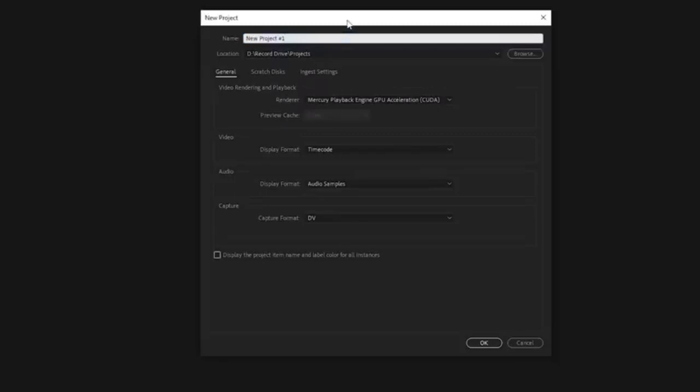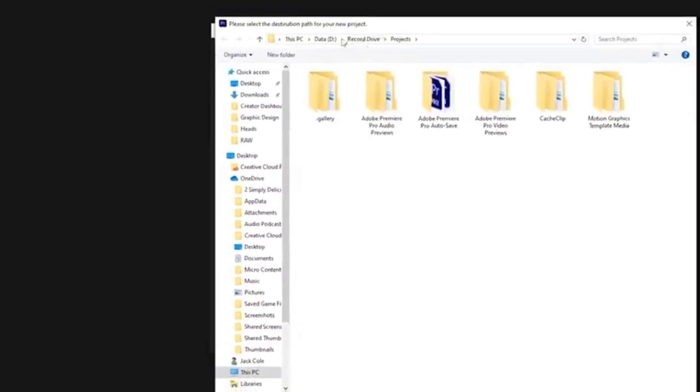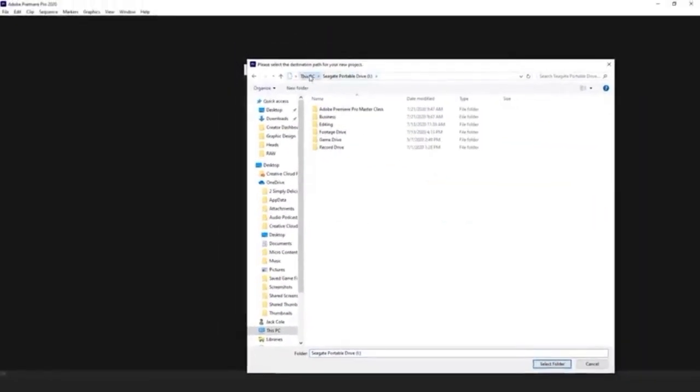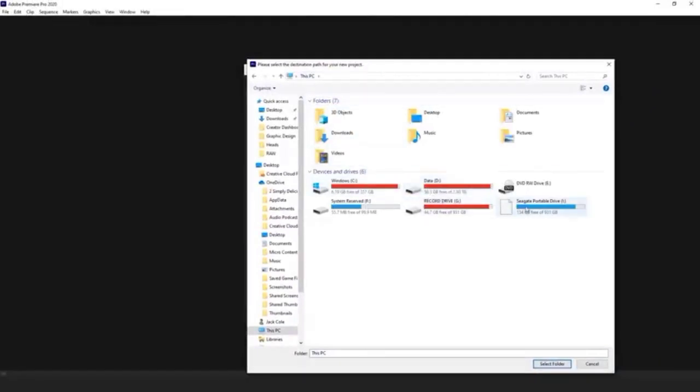I guess organization's pretty crucial right from the start. So we'll call this new project number 1 rather. And let's go ahead and browse. I'm actually going to take it out of my projects folder. I'm going to go ahead and bring it into my external hard drive because you can see that I'm starting to fill up my other hard drives.